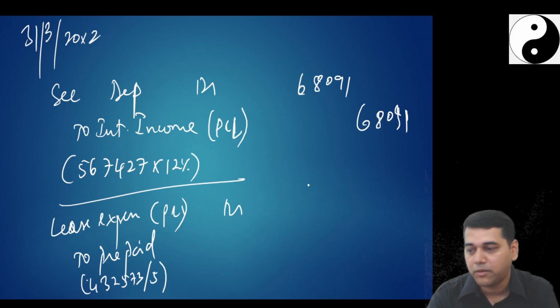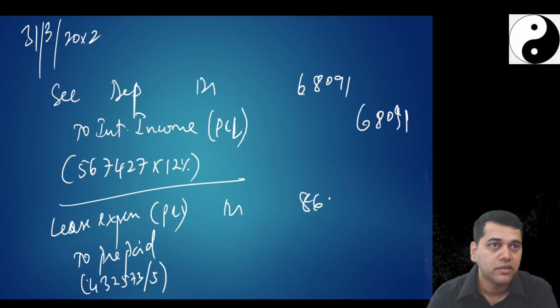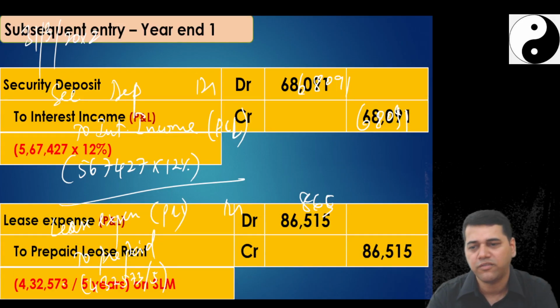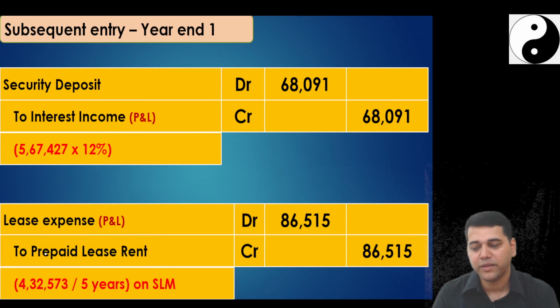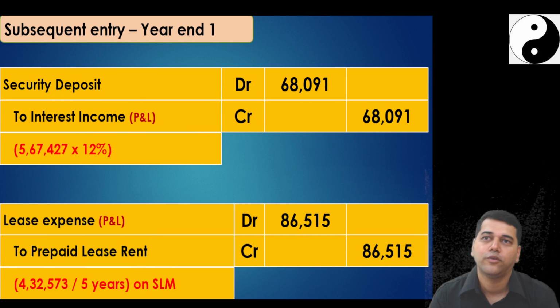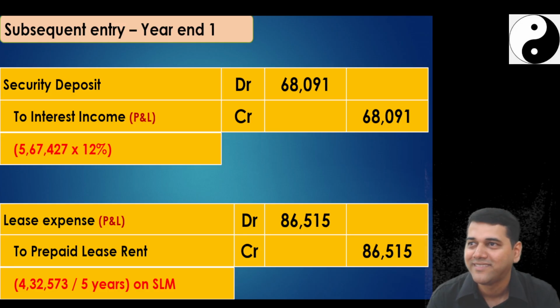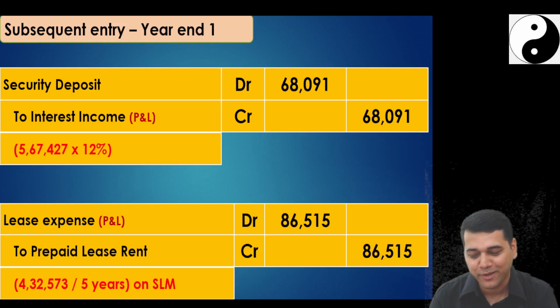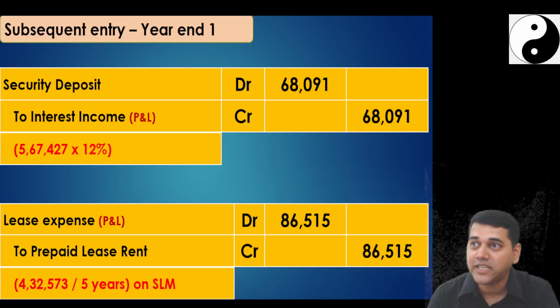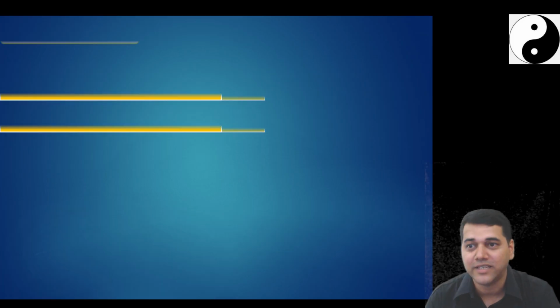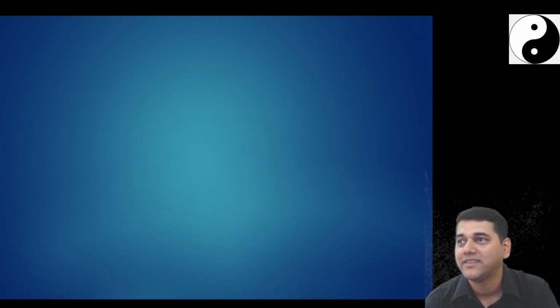So how much is the amount? 86,500. Okay, 15. Okay, whatever, 14 or 15. Then will you pass second year entry? No, waste of time. You can pass, but for the 4 marks, it is a waste of time. Will you prepare amortization schedule? No. Now what they asked me? Last year entry. Okay, write the last year entry. What is my last year entry?